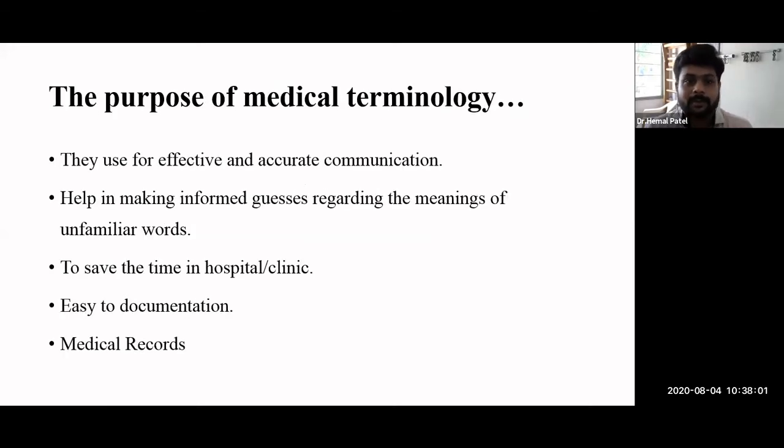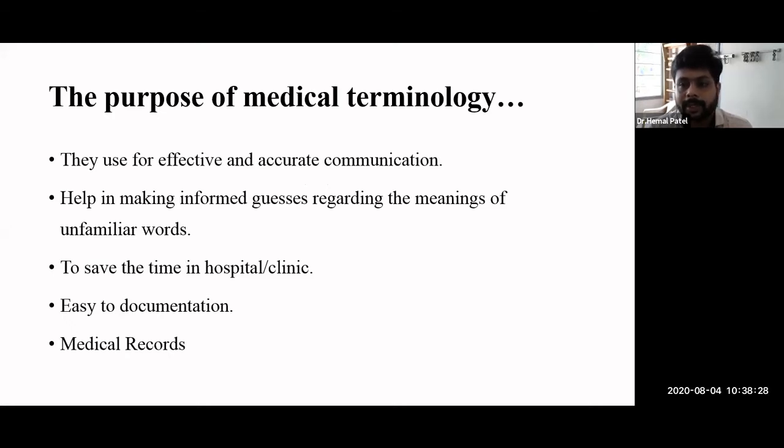And okay, the second and most important thing: the purpose of medical terminology. How and where we can use this terminology, and how it helps in our career. If you learn this medical terminology with the appropriate formation and understanding, this will definitely help in effective and accurate communication in our profession.